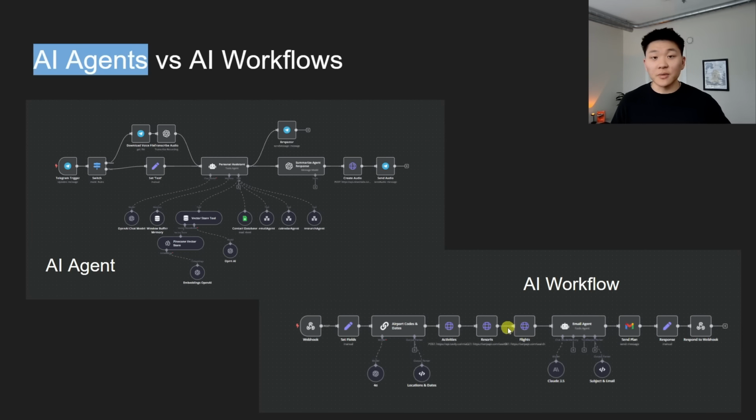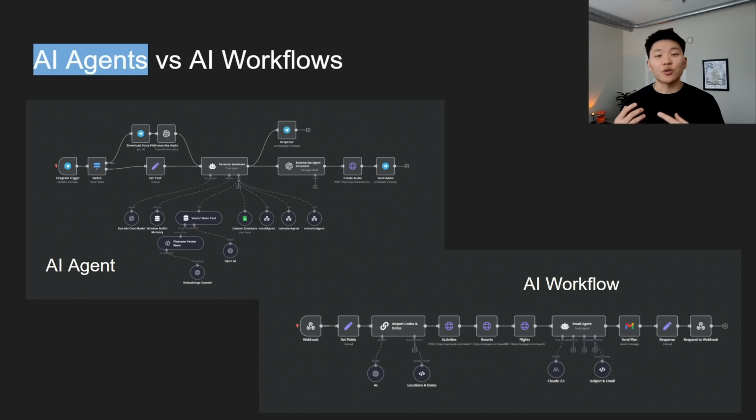Even though there are some elements in here using AI, like this basic chain and this email writing agent, this has a fixed amount of steps and it flows in this path every single time. Whereas something over here, like an AI agent, has different tools that it's able to call. Based on the input, we're not sure if it's going to call each one once, or call this one 4 times, or call this one and then this one. So that's more of a non-deterministic workflow. And that's when you need to use something like an AI agent.